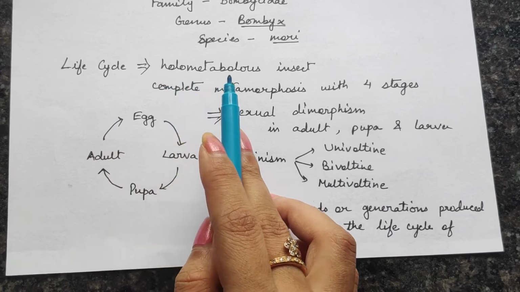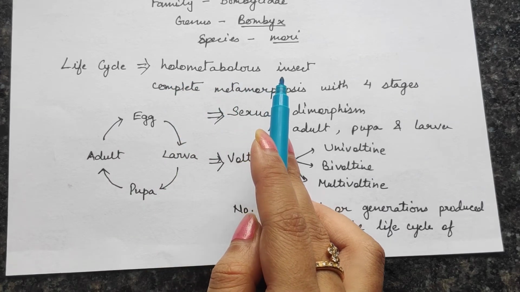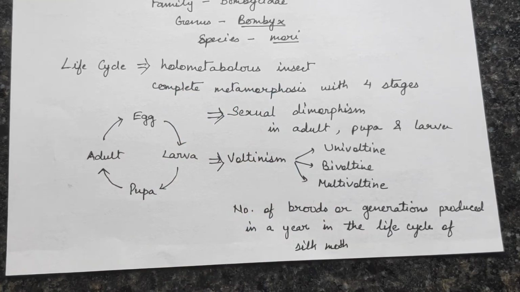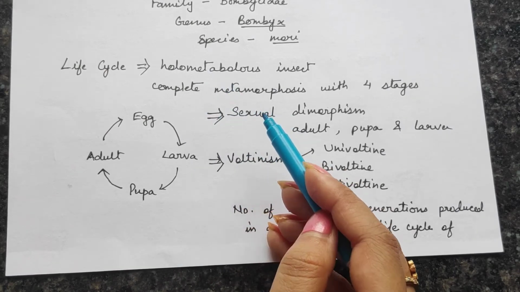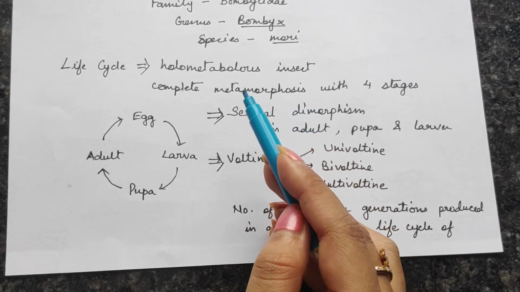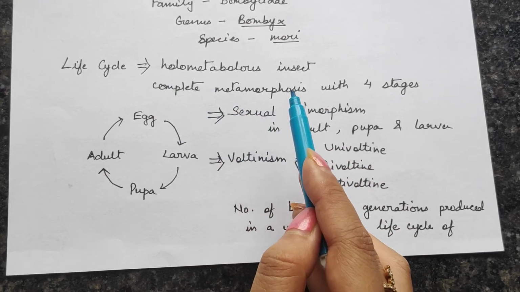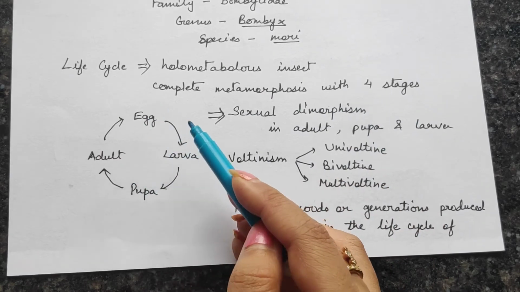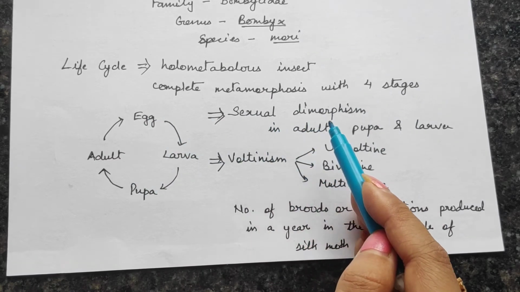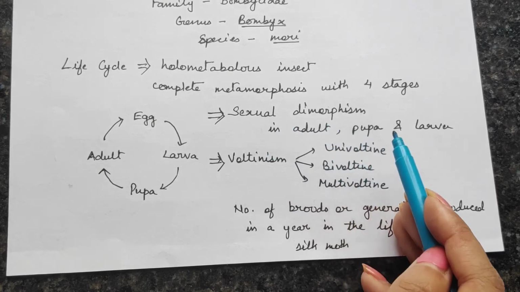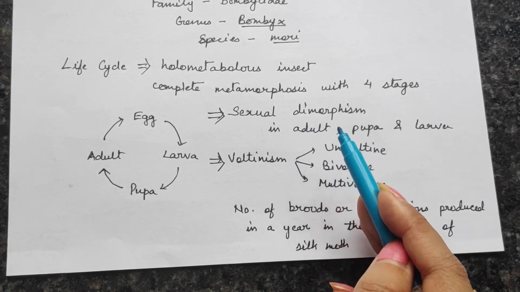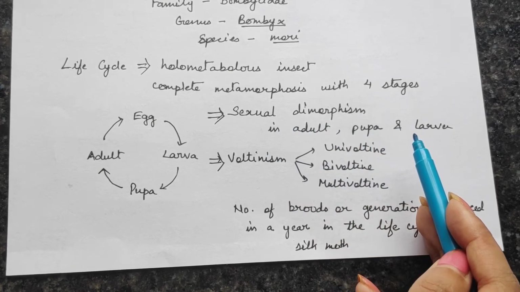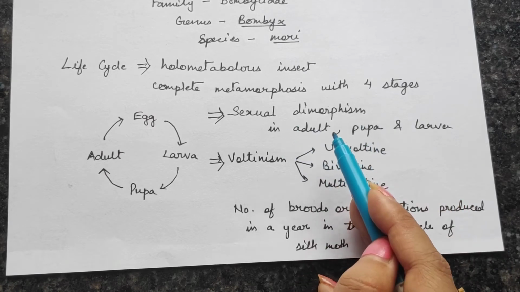It is a holometabolous insect. Holometabolous means any insect that completes metamorphosis in many steps. It completes its metamorphosis within 4 stages. What are the 4 stages? These are the 4 stages. Now they have sexual dimorphism in the adult, pupa and larva. That means the adult, pupa and larva of the female and the male will look different from each other.